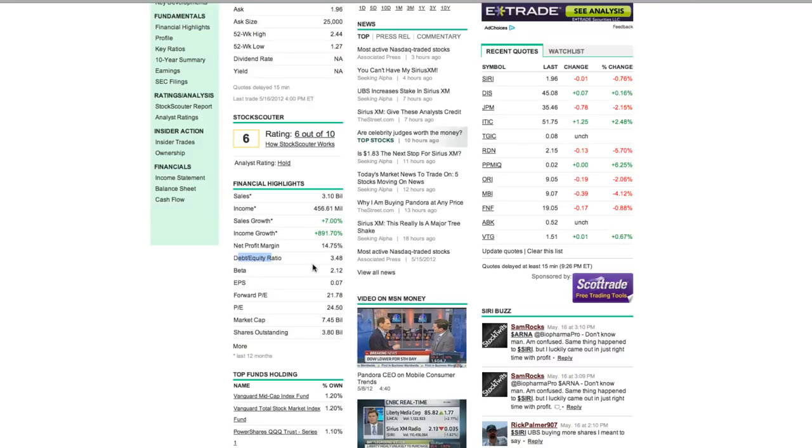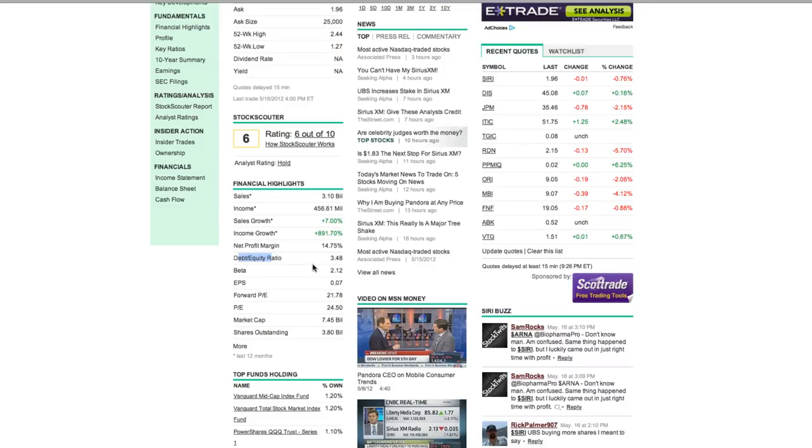And the easiest way to really understand the ratio is $3.48 of debt for every $1 of equity in the business. And that's how you've got to say it. Just say whatever the ratio is, and then it's always over $1 of equity. So you can see this company has a lot of debt right now. I would argue that there's a whole lot of risk involved with this company simply because of the debt alone. If I was looking at investing in this business, I would immediately stop. I wouldn't even go any further to calculate the intrinsic value because it has way too much debt for me to invest in it.